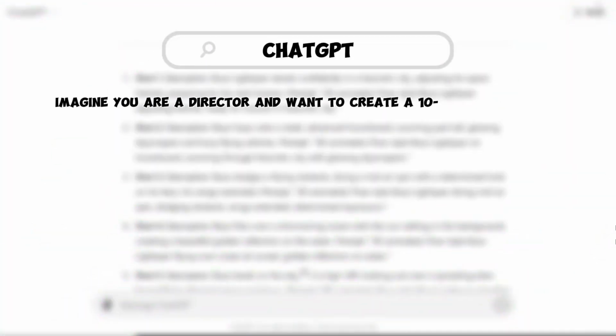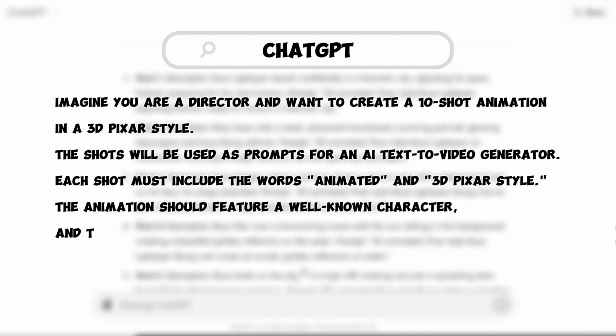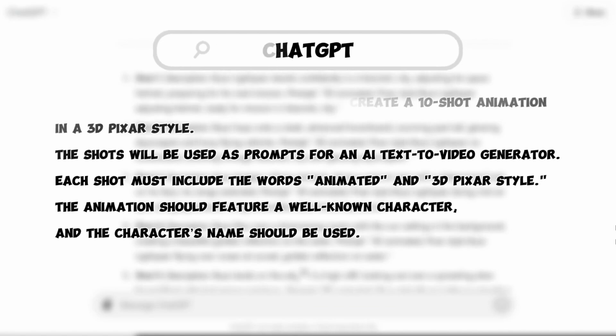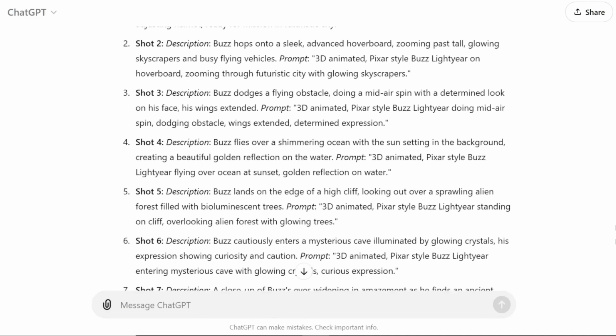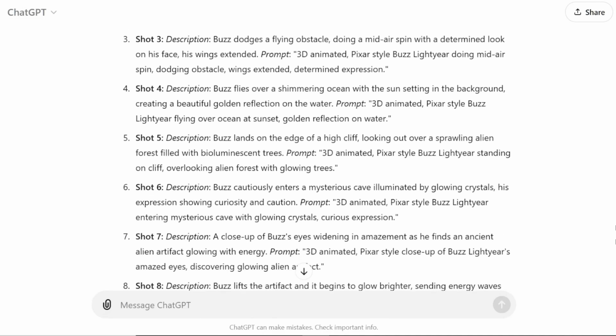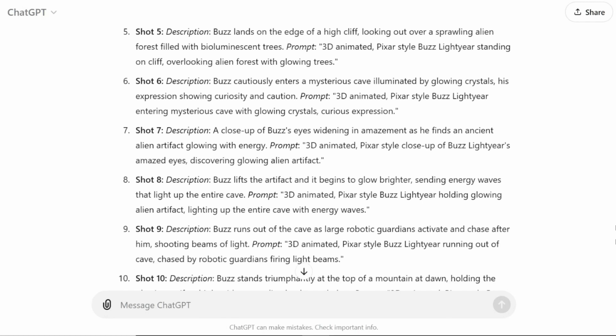I started by going straight to ChatGPT to save time and asked it to write a story for me about a well-known animated character. Then I asked it to convert all the scenes into prompts so that I could use them with a text-to-video AI tool. It did this very well, and I can say it really speeds up our workflow and saves a lot of time.